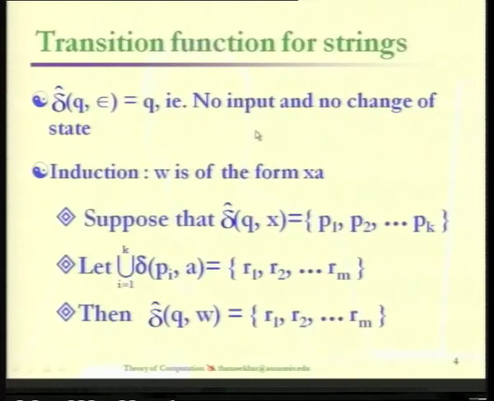Now we have to find out how we are recognizing the strings with the help of the transition function for the non-deterministic finite automata. I already used that δ cap as the extended transition function for the recognition of strings. The difference between the extended transition function and the conventional one, δ, is the second input. Both of them accept a first input that is a state, and then the second input is going to be a sequence of symbols, that is, the string. If it is δ, we will accept one symbol. If it is δ cap, we will accept a sequence of symbols, that is going to be the string.